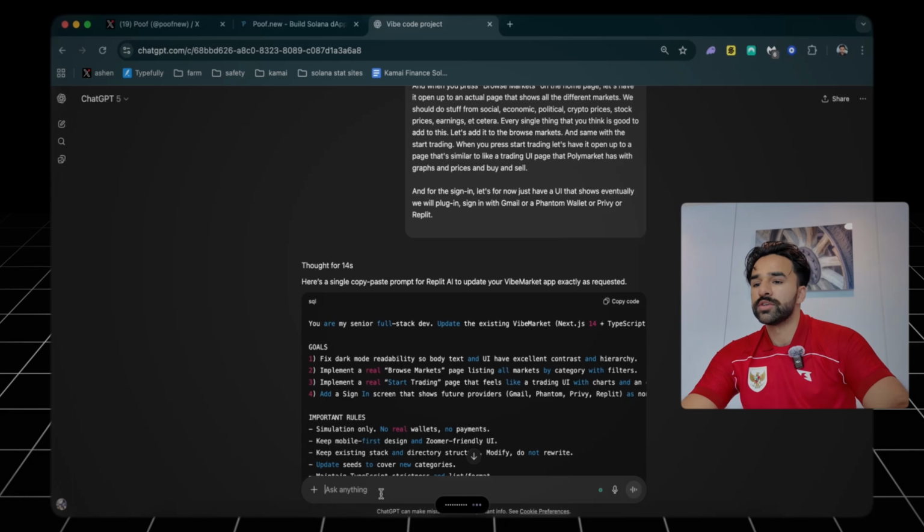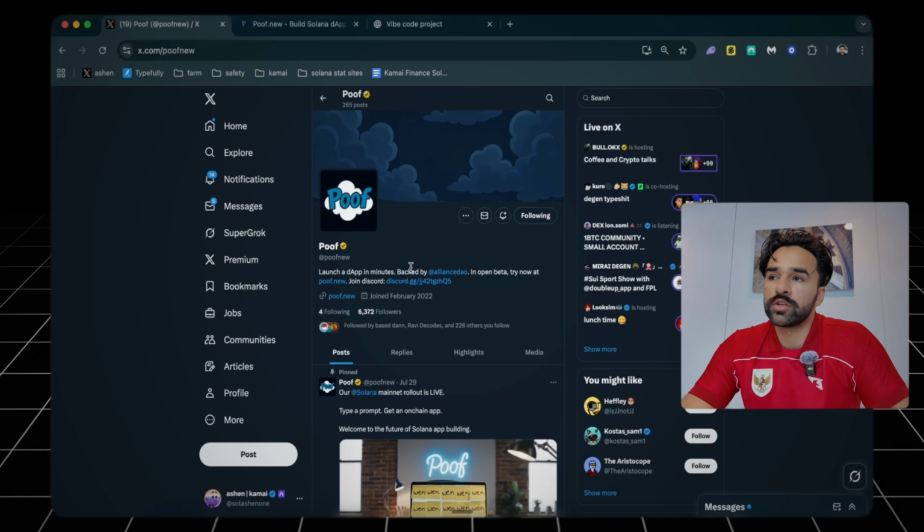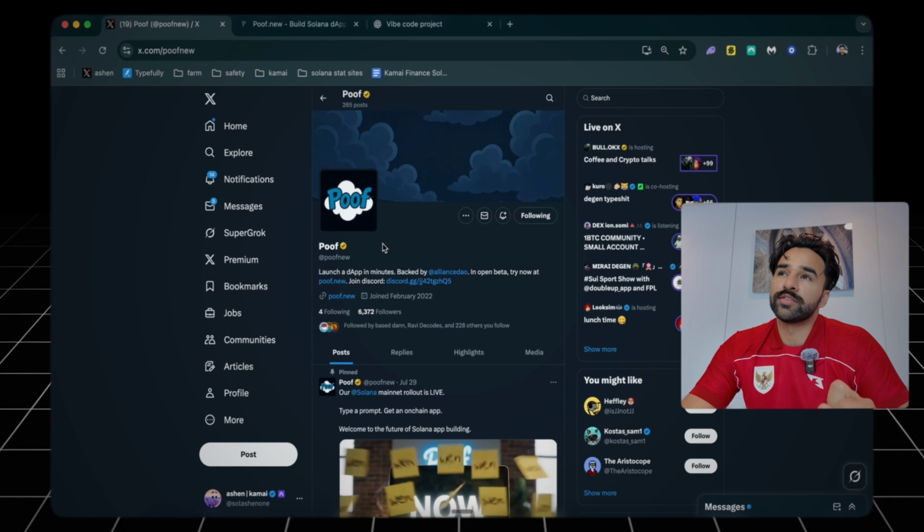Okay, so we're gonna plug crypto into this, similar to how Polymarket works. For the actual betting and gambling and predicting these markets itself, let's use crypto. I'm gonna be using poof.new, which is basically Replit for on-chain Solana apps. It's not as nuanced and capable as Replit is. It can probably only do basic functioning things, but write me a prompt that I can feed into Poof so that it understands that it needs to create the back-end crypto on-chain part of this application.